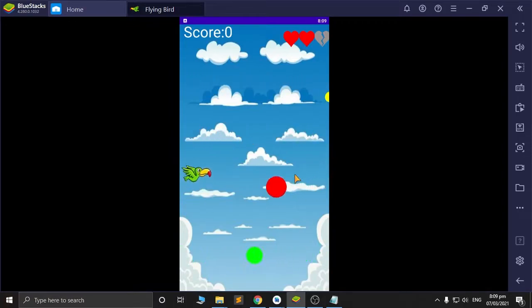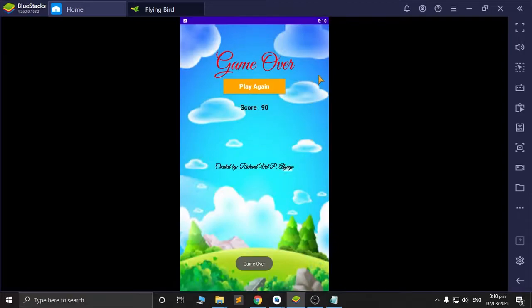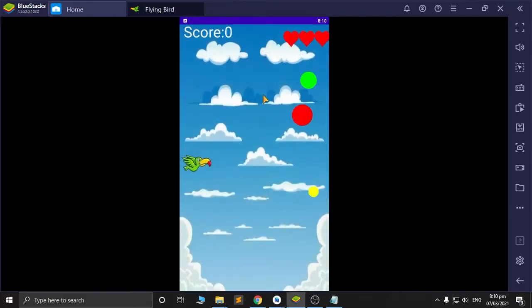Okay, in this game, as you can see, when I get the yellow ball, the score increases by 10, and when I get the green ball, the score increases by 20, and when I get the red ball, my life decreases by 1. And when you get 3 red balls or danger balls, the game will be over. So I can play again.